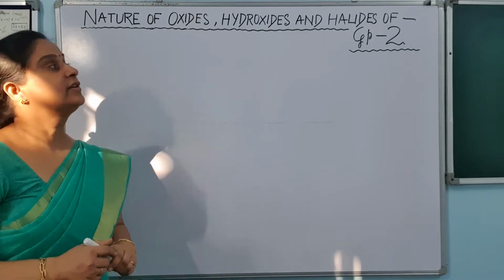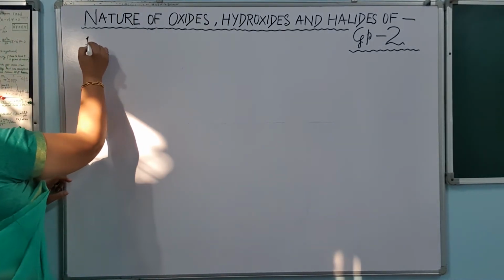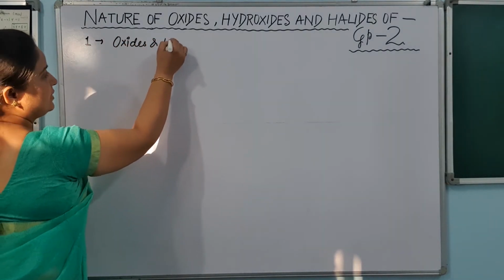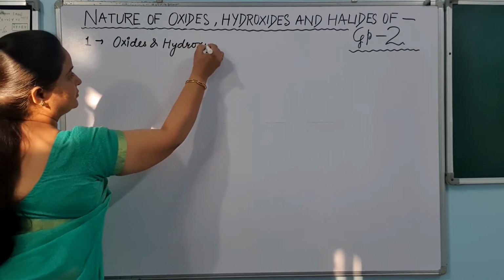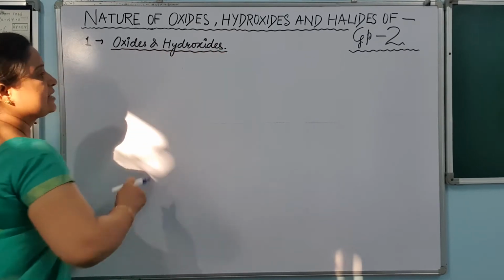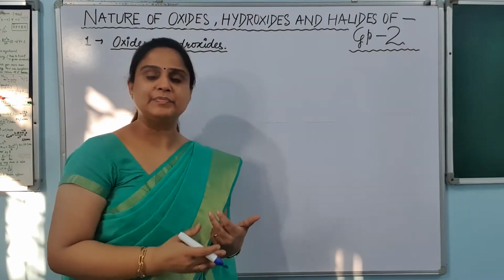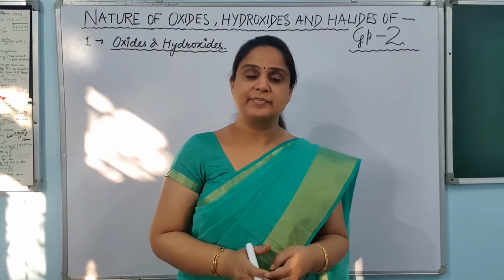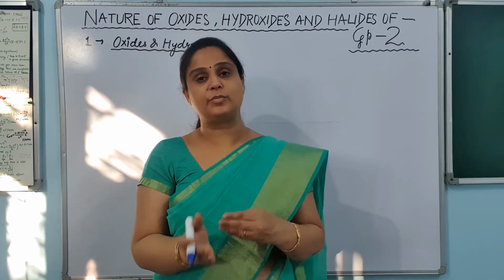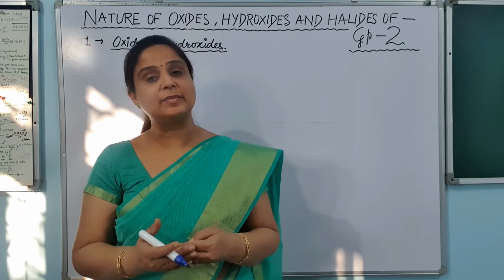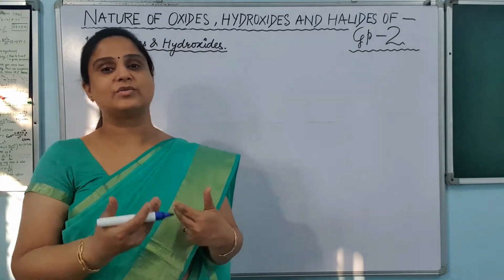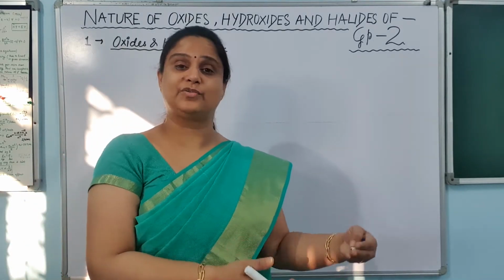So let's understand first of all the nature of oxides and hydroxides. What type of oxide and hydroxide do these elements form? So first thing is very clear here that all these elements are metals, and we know that metal oxides dissolve in water to form hydroxide. So all the metal oxides are basic in nature. We have already studied this in 10th class. So just because these are also metals, they also form oxides which dissolve in water to form hydroxides.